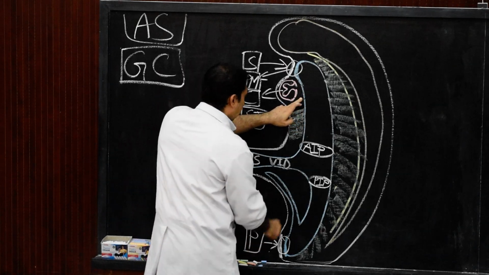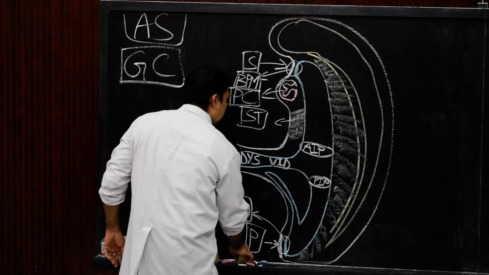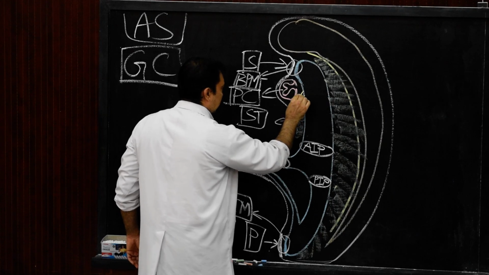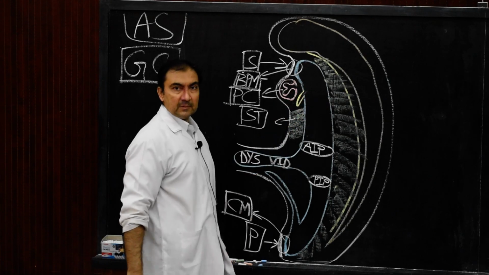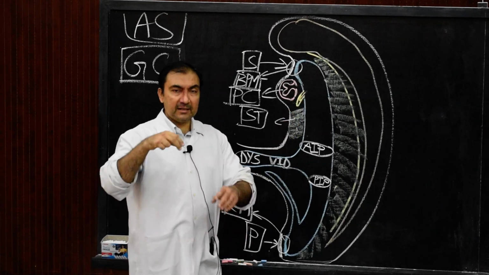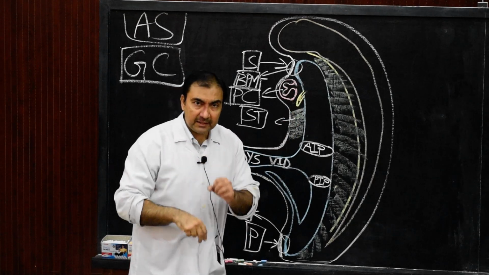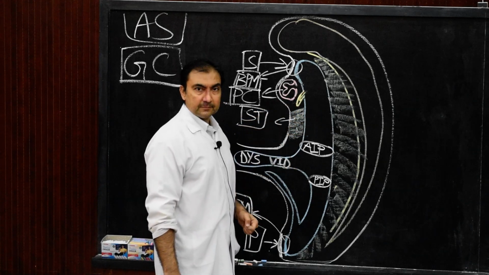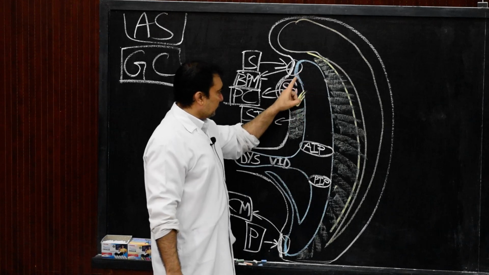So exactly at this level, there will be development of this laryngotracheal groove. This groove will then enlarge as the laryngotracheal diverticulum, which will pass in a caudal direction and forwards in front of the foregut.